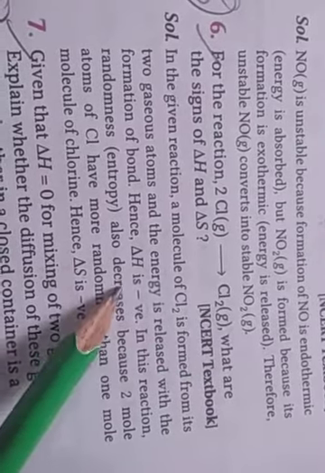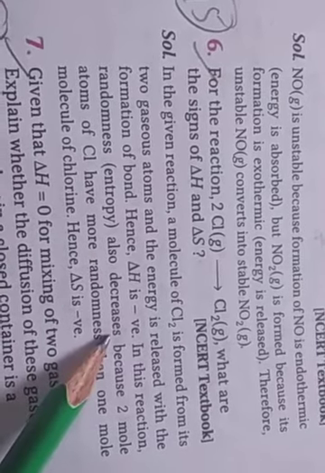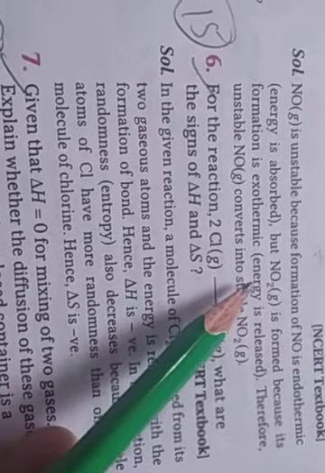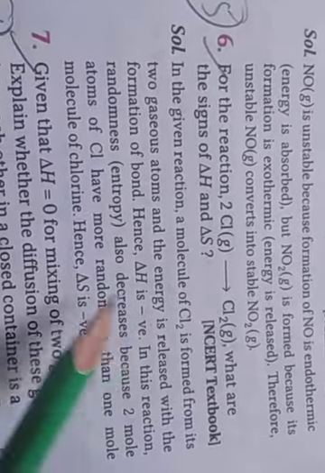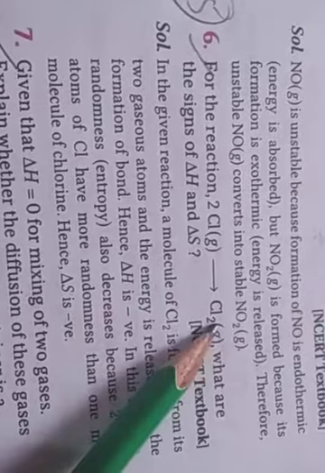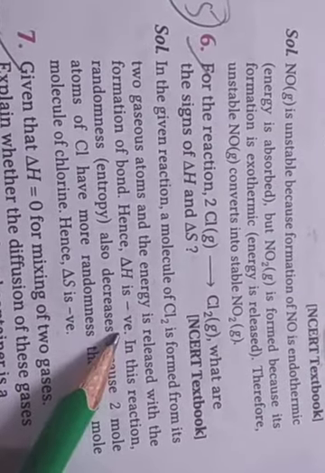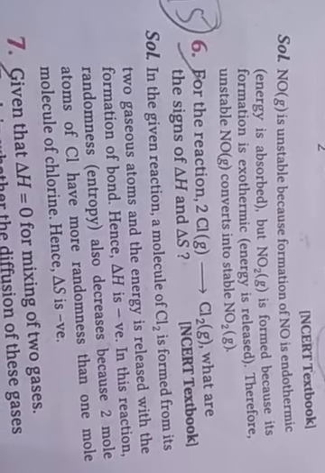So delta H is negative. In this reaction entropy also decreases, because 2 moles of chlorine atoms have more randomness than 1 molecule of chlorine. So delta S is negative. So delta H and delta S are both negative here. Clear?